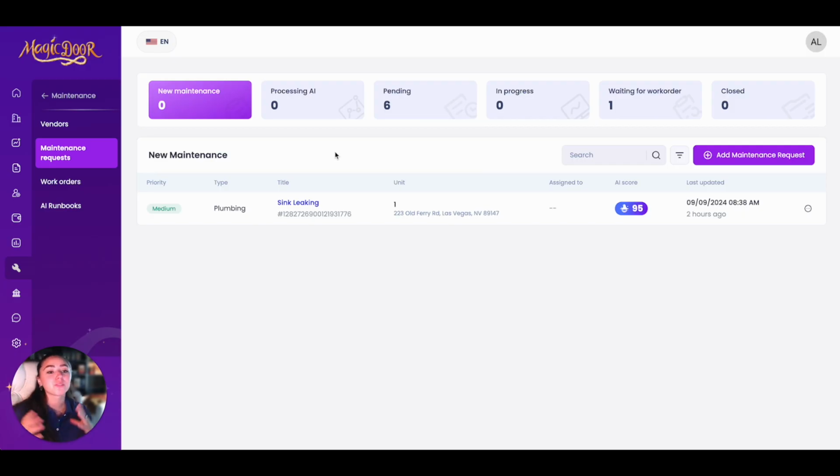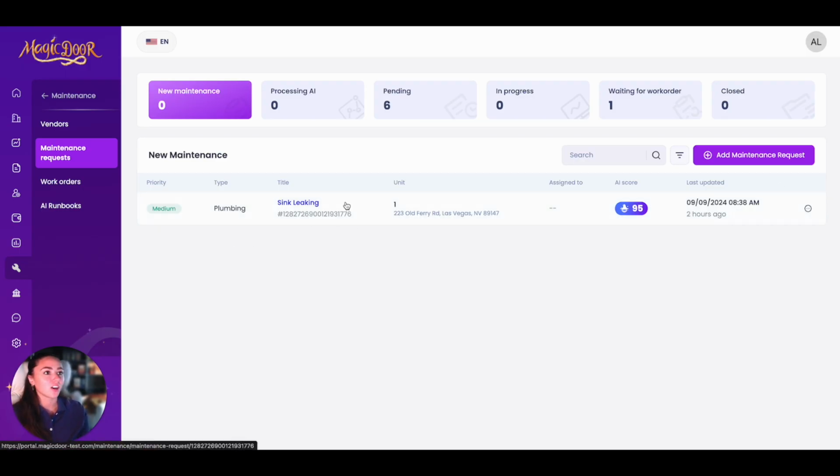Now what's really cool is we use AI to prioritize our maintenance. So AI is going to take all the information that the tenant has given you and prioritize it. A sink leaking is obviously super high priority that can cause a lot of issues. So our AI has given it a 95 out of 100. That means this is top priority. If we had something else that was a lower priority, such as a kitchen cabinet knob needs replaced, that's obviously not going to be as important as a sink leaking. So it would just go ahead and rate it lower. So this will help you know the urgency of a maintenance request.